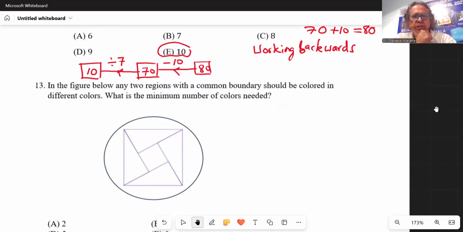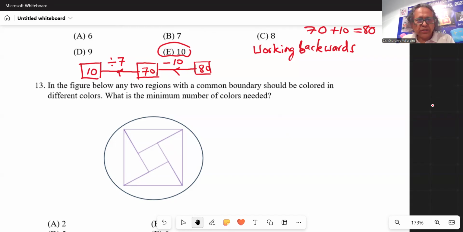In the figure below, any two regions with a common boundary should be colored in different colors. What is the minimum number of colors needed? So this should remind you of map coloring, I think you may have done when you were small, coloring a world map, or maybe you color the provinces of Sri Lanka, 9 provinces. So you don't want to waste colors, right?